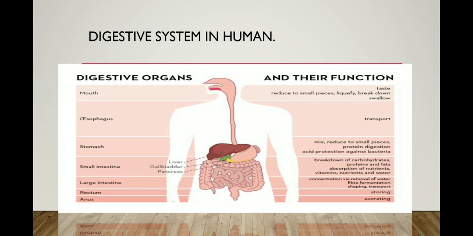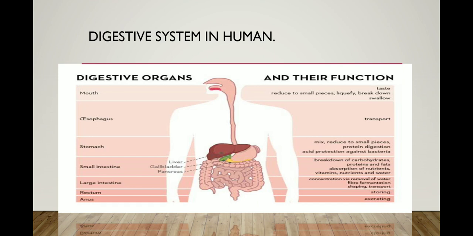We know that digestion starts from the mouth, and the digestive organs run from the mouth to the anus. The first part of the digestive organs is the mouth, where we take food, and the mouth starts digestion with the help of saliva, enzymes and some mucus. In the mouth, the carbohydrate in the food is converted into starch and maltose. After that, food goes into the esophagus, which we also call the food pipe.